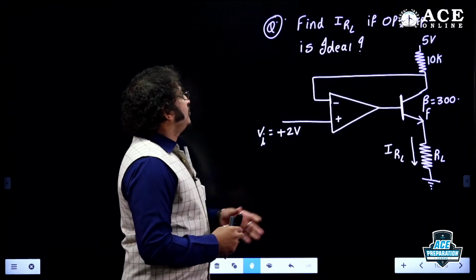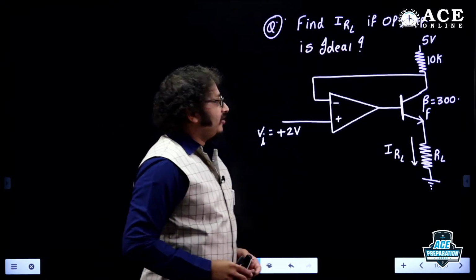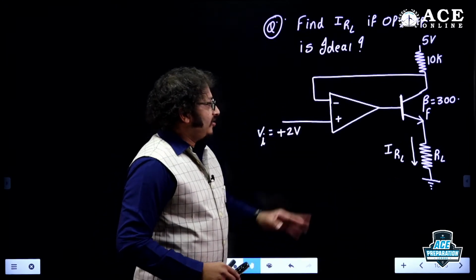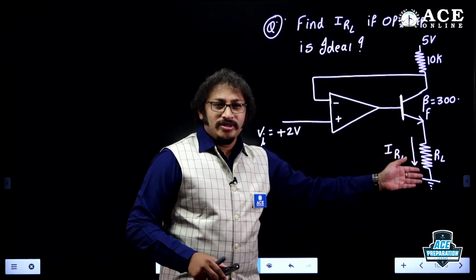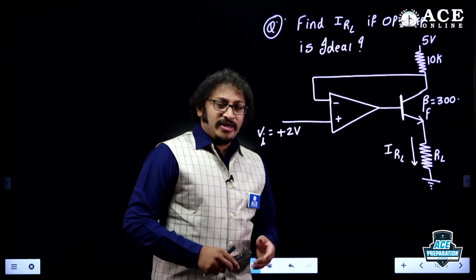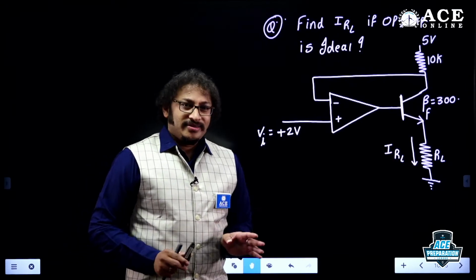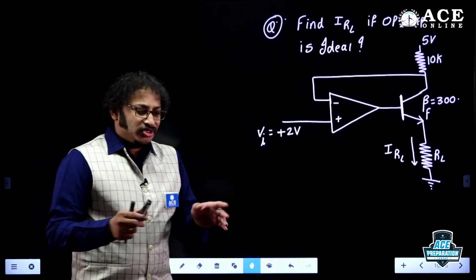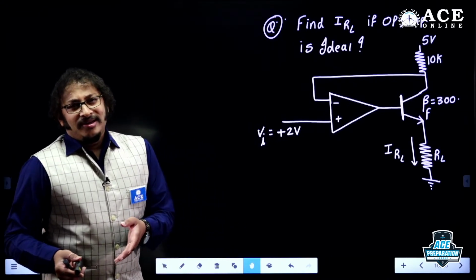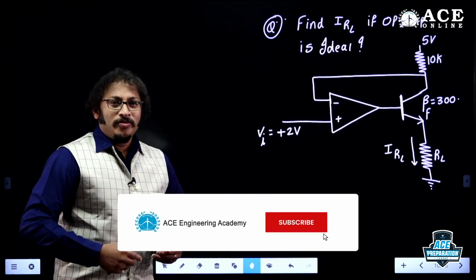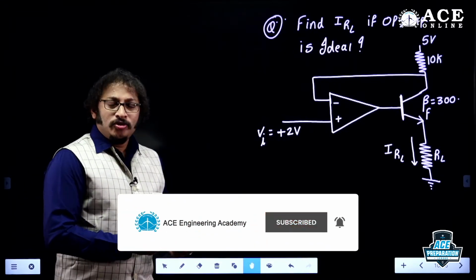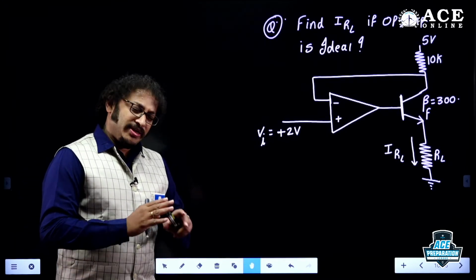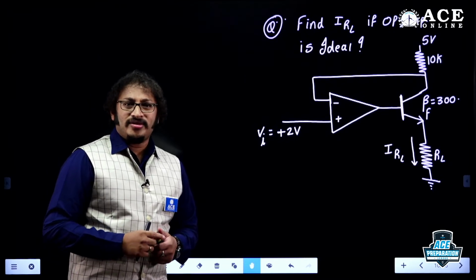Anyways, find IRL if op amp is ideal. Find IRL, the current passing through the load RL, if op amp is ideal. Same case. Between op amp and the load, if there is a diode or a BJT or a MOSFET, any design, follow the steps. These are shortcuts, time-saving techniques. You need to save a lot of time, man. That is a complete exam. And most of the numericals I'm doing here are 2 marks questions. The very first question, second question, may seem like 1 mark, but they are also 2 mark questions, previous GATE questions as I discussed already.